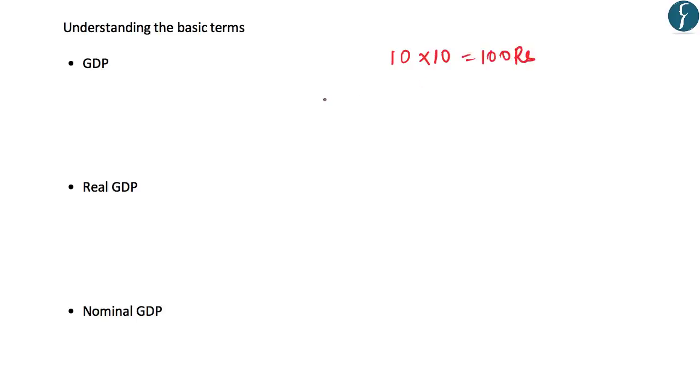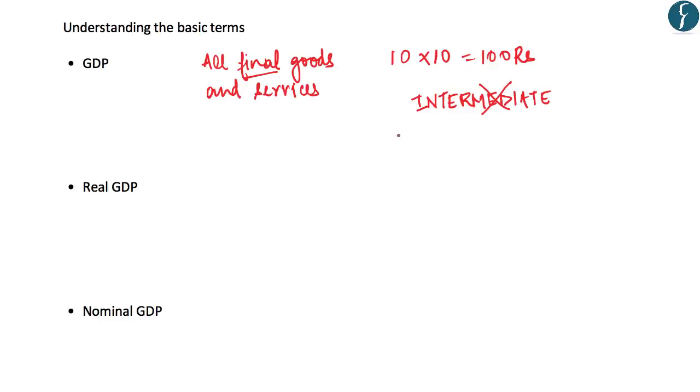Now, a very important term in the definition of GDP is the market value of all final goods and services produced. We have to always keep in mind that the intermediate products produced in an economy and their value are not taken into account while calculating GDP. So there are two ways of calculating GDP: one is nominal GDP, another is real GDP. Real GDP refers to GDP at base year prices, that is, the GDP calculated as per the market prices in the base year, while nominal GDP refers to GDP at current market prices.